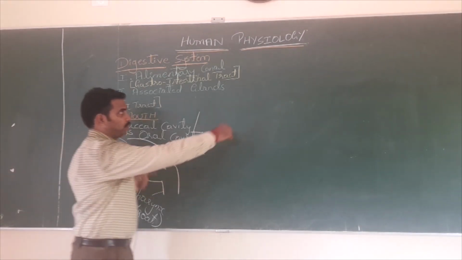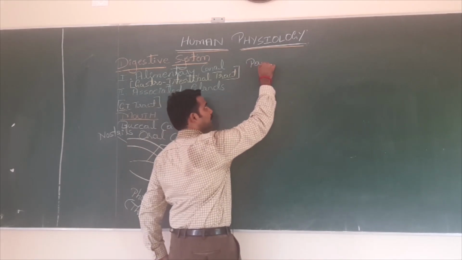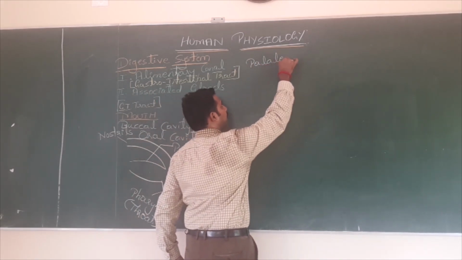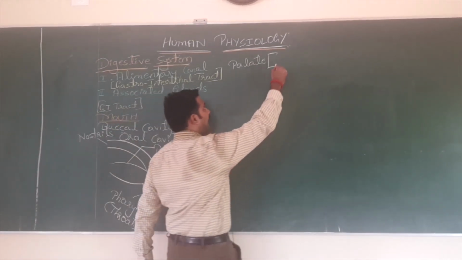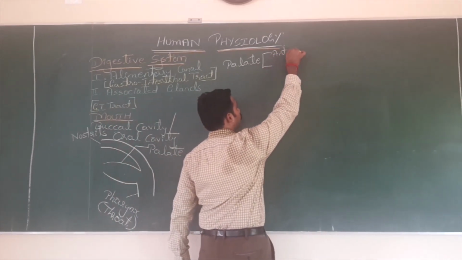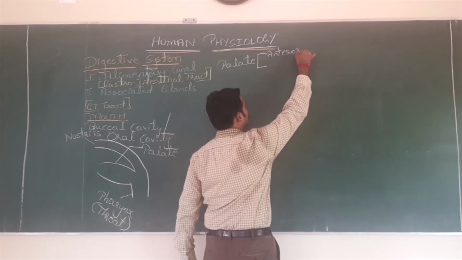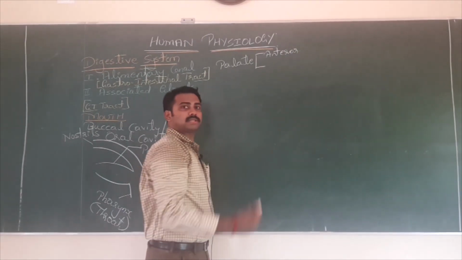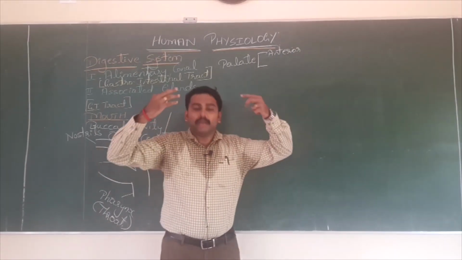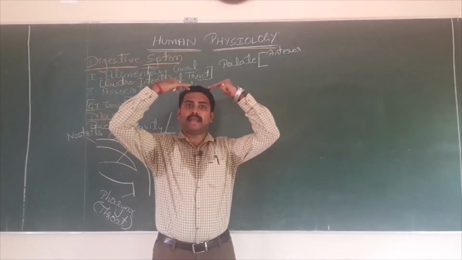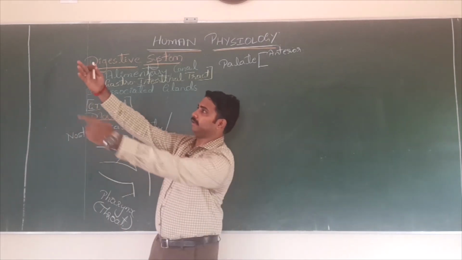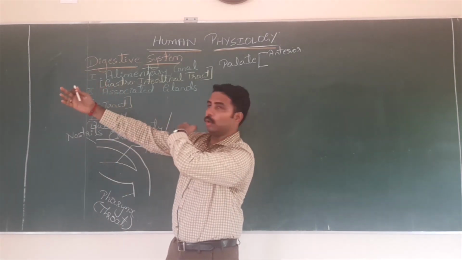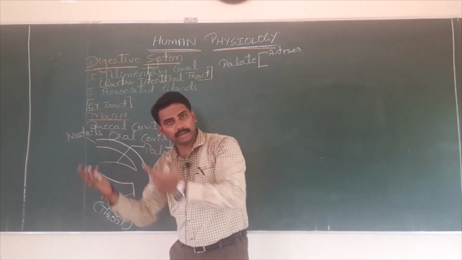What do you mean by anterior? We frequently use this term. In my body, this is the anterior end, and this is the posterior end. Anterior end of the hand, posterior end of the hand. One end, another end: anterior, posterior, clear? It can be divided into anterior and posterior.